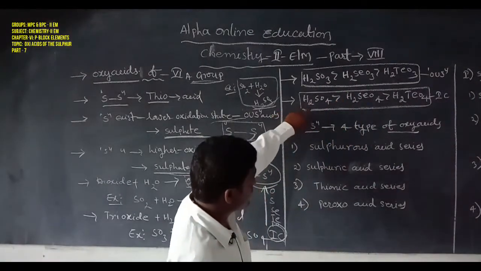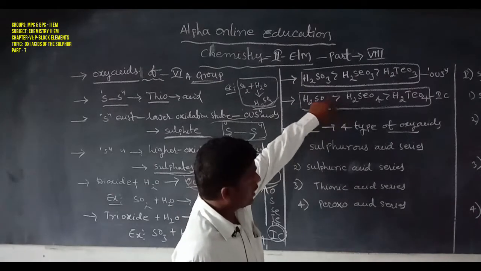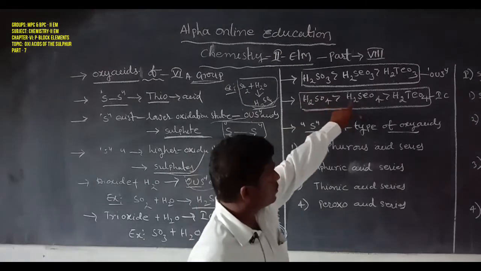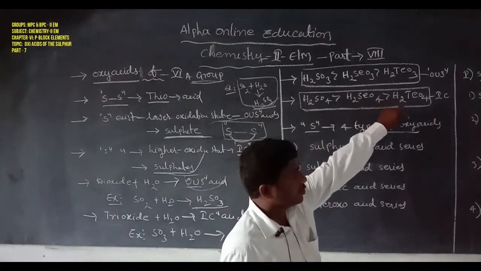The order of the other series also decreases from top to bottom. Here H2SO4 is greater than H2SeO4, which is greater than H2TeO4.